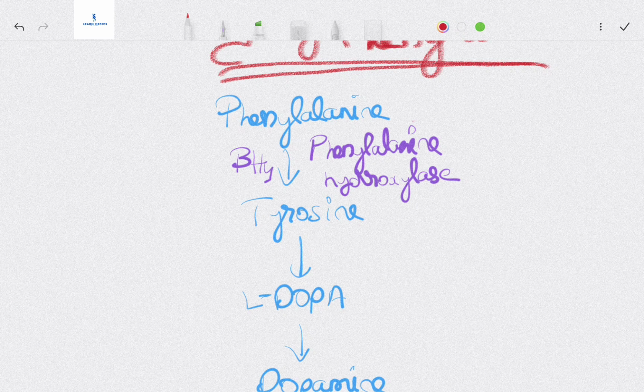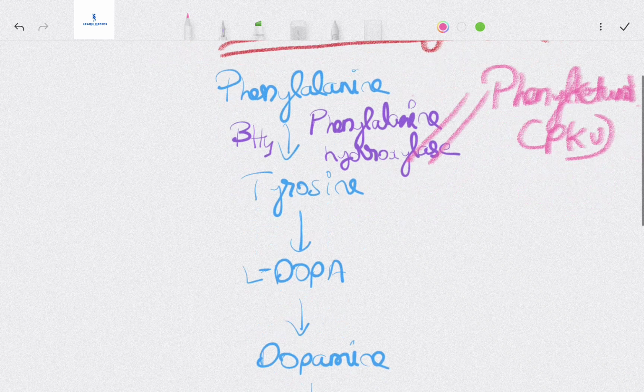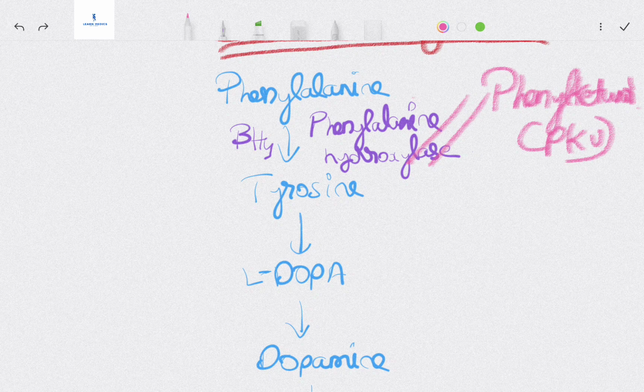I'm correlating some clinical issues with this storyline also. We have a clinical issue over here. What is that badass issue? If we are deficient in phenylalanine hydroxylase, this particular enzyme, we can get an autosomal recessive disease called phenylketonuria, or PKU. It means that phenyl ketones are accumulated in urine. That's phenylketonuria. Pretty simple. From phenylalanine hydroxylase, we get tyrosine.